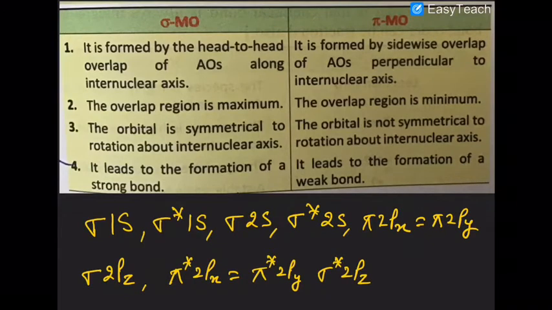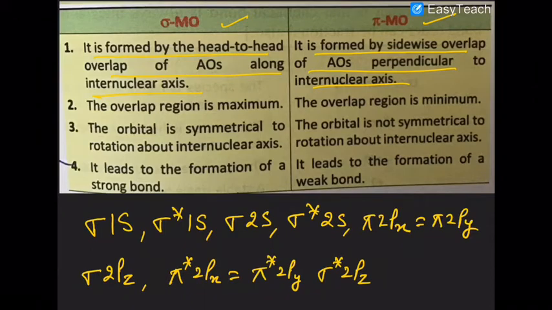Now look at the picture of the difference between sigma and pi molecular orbitals. A sigma molecular orbital is formed by the head-to-head overlapping of atomic orbitals along the internuclear axis, as I discussed in the previous class. The pi molecular orbital is formed by sidewise overlapping of atomic orbitals perpendicular to the internuclear axis.